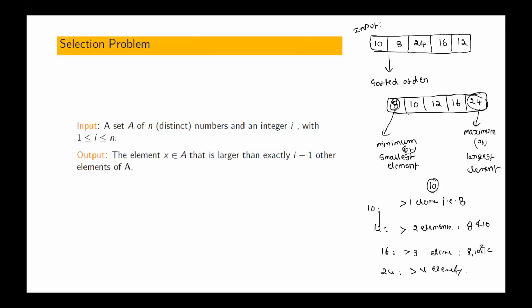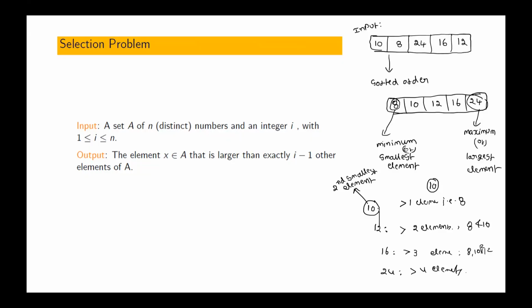What is this 10? Can you call it the second smallest element? What does second smallest element mean? It is an element in the array which is greater than exactly one other element of the array. So 10 is the second smallest element in this case.